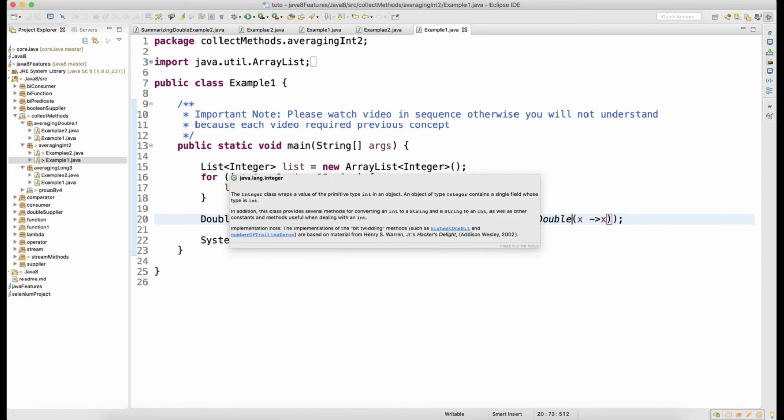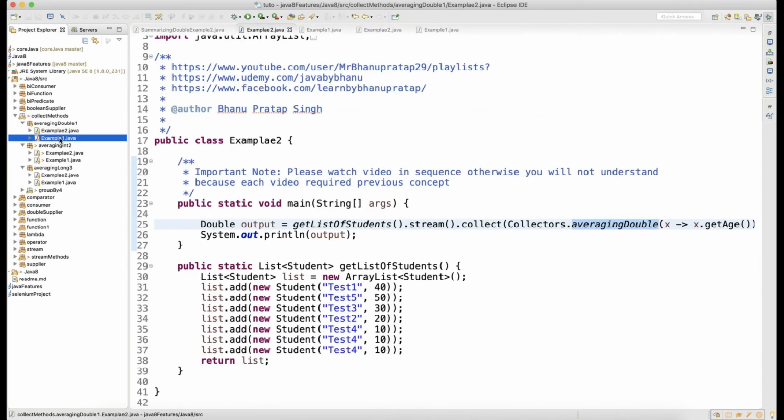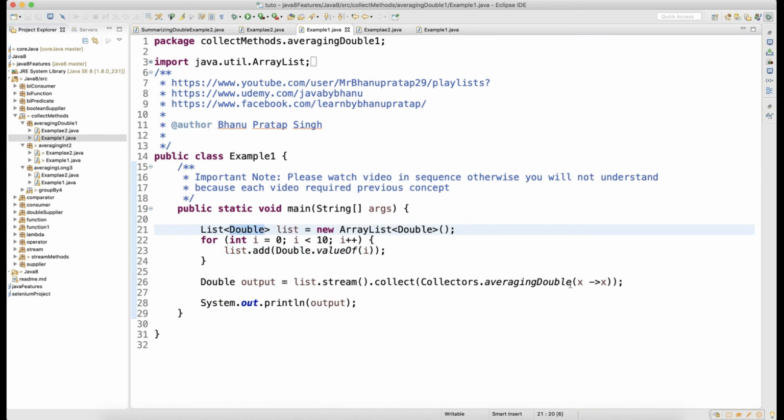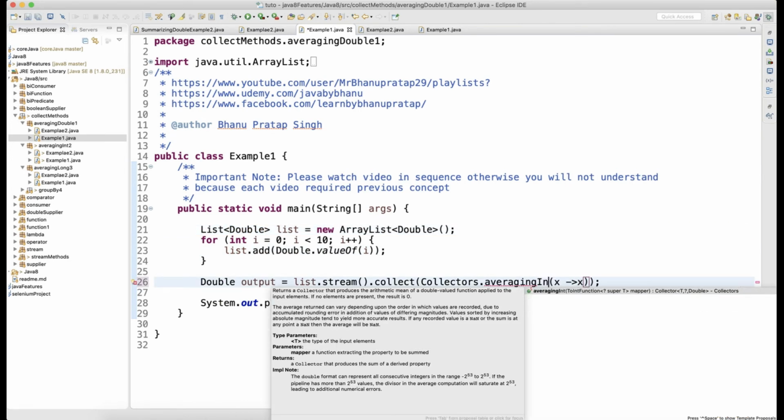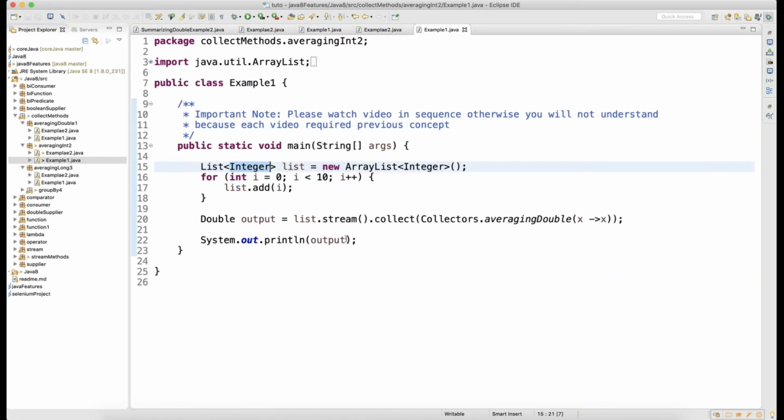But in the first example, assume I have double data. Can I write averagingInt there? I cannot. It will give me a compile time error, a type mismatch. So you got it: when your list has double type of data, you can do only averagingDouble, but when your list has integer type of data, both averagingDouble and averagingInt will work fine. It will just do the average, guys.